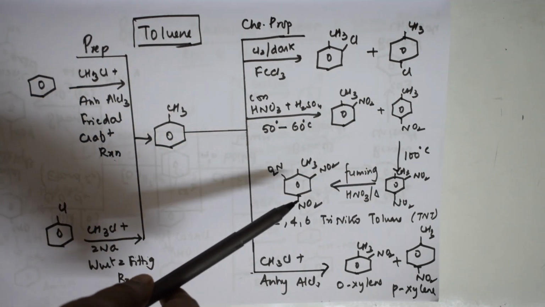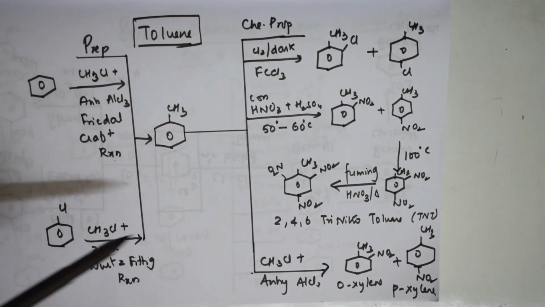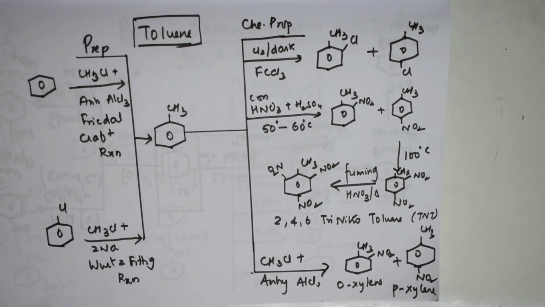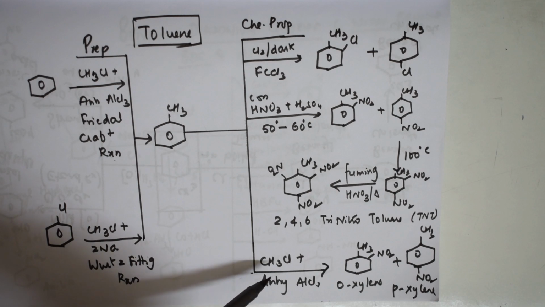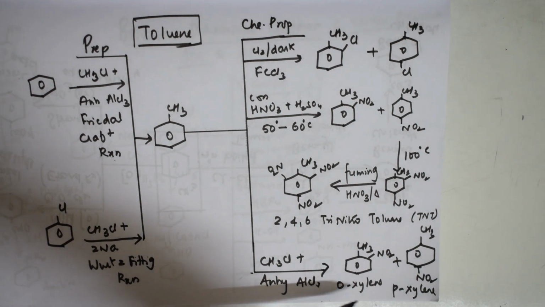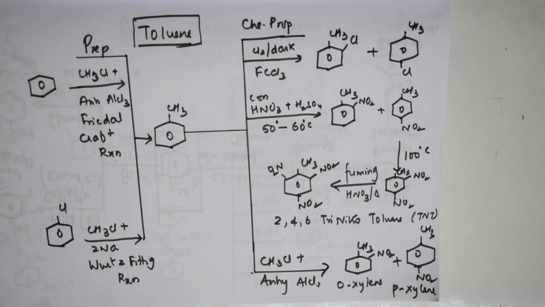Further, you get 2,4,6-trinitro if you add more HNO3. It's the same here if you're doing your electrophilic substitution reactions. You get orthoxylene and paraxylene, so orthoxylene and paraxylene are the major products. That is fine, students. Done.